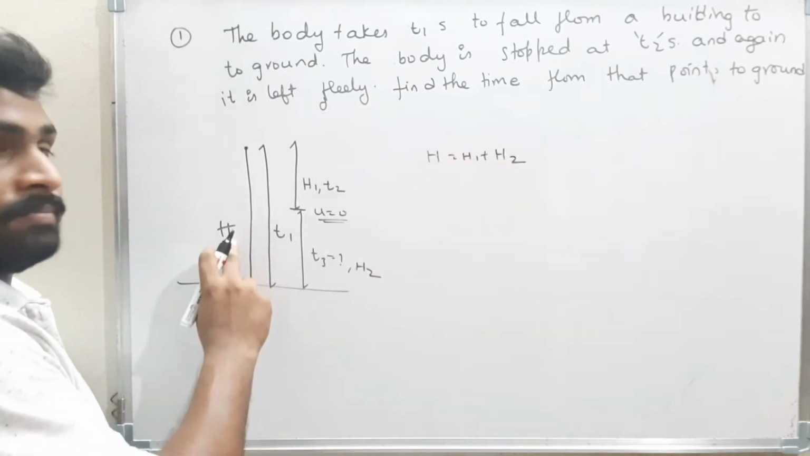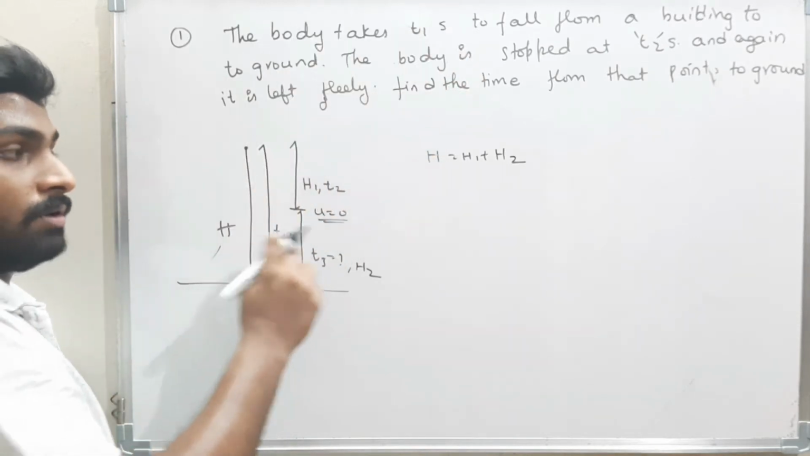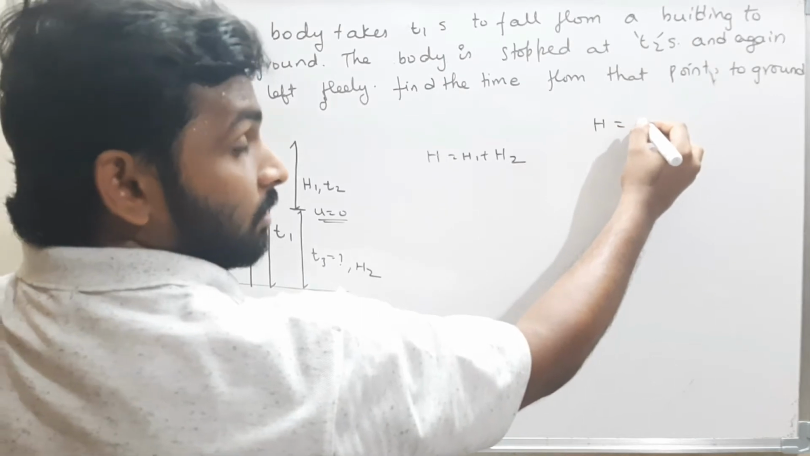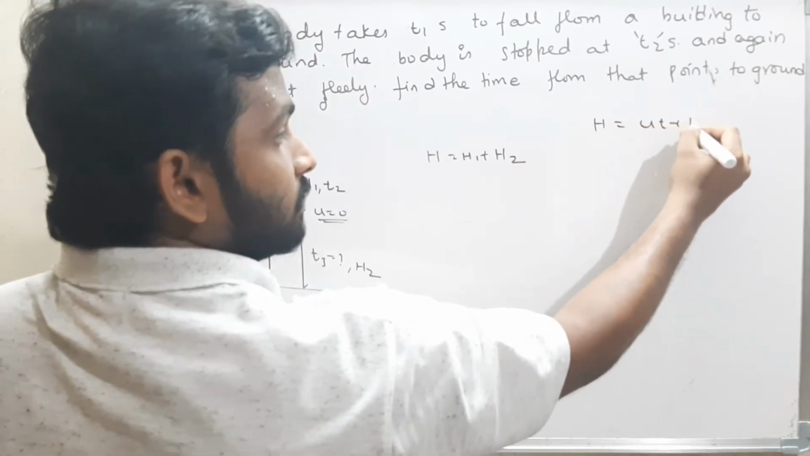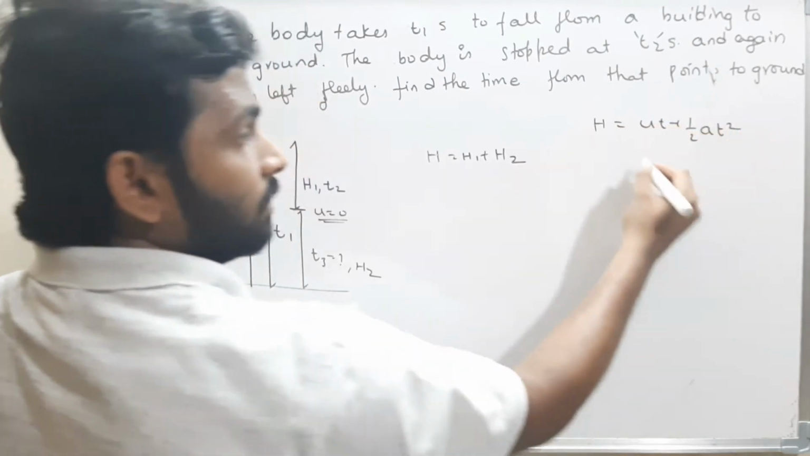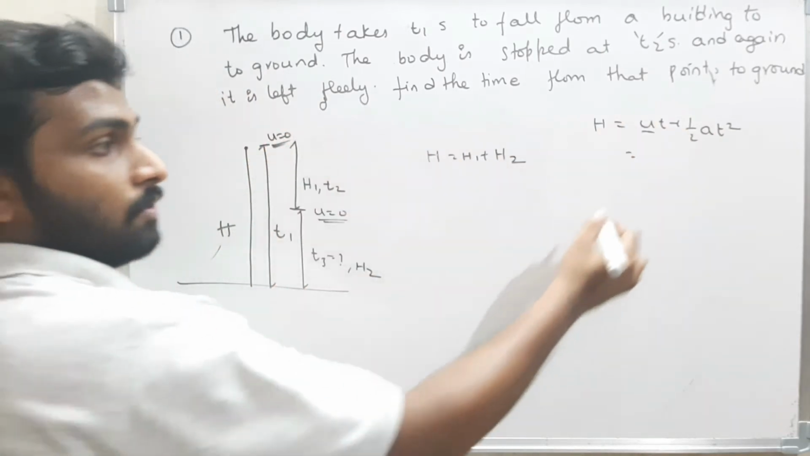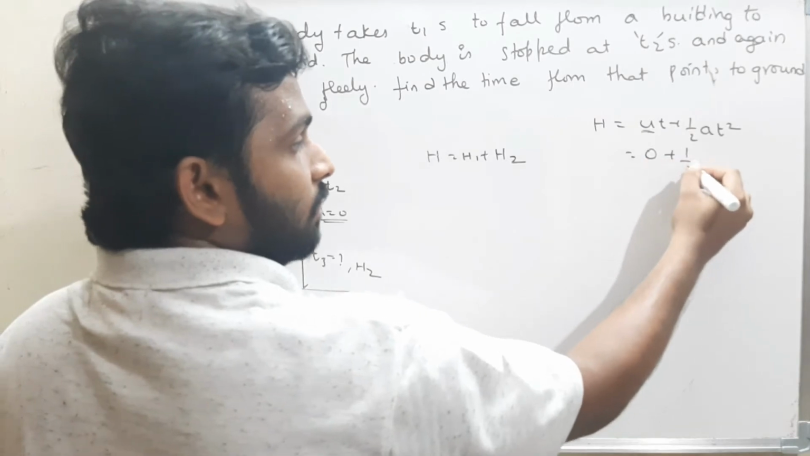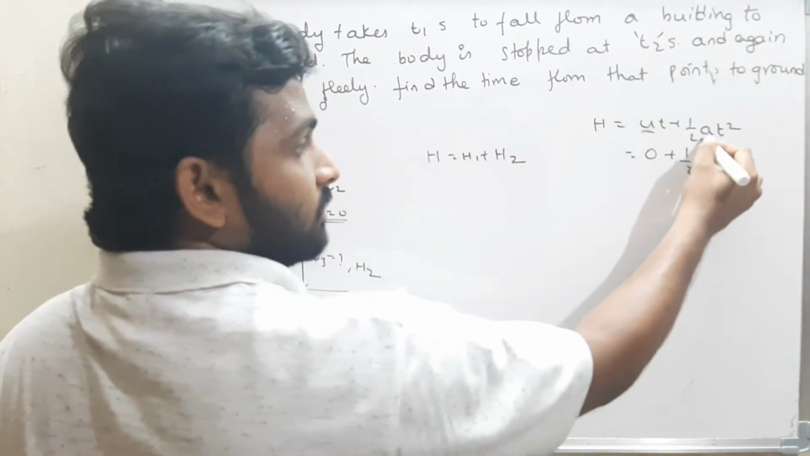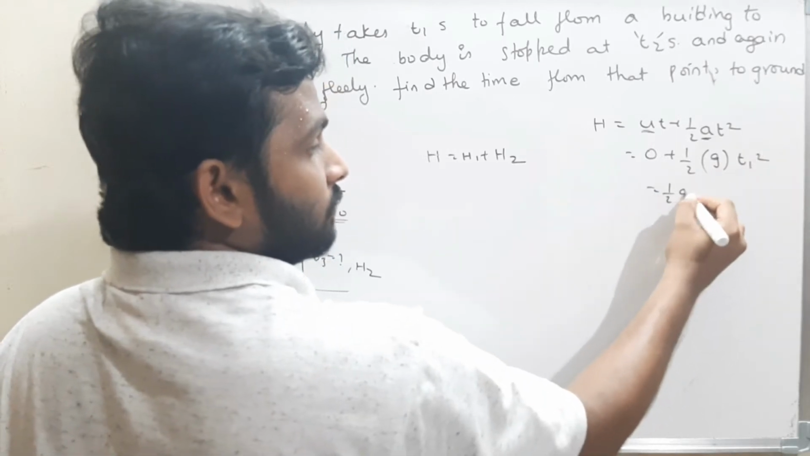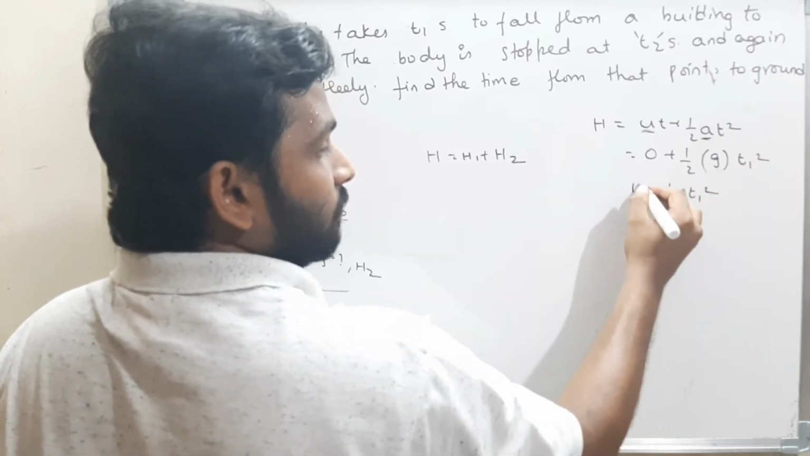Now, what is h? What is the distance traveled by the body in time t1? That is s equals ut plus half a t square. What is the initial velocity? The initial velocity of the body here is 0. Therefore, 0 plus half into g, the acceleration due to gravity when the body is left freely, into t1 square. Therefore, half g t1 square is h.